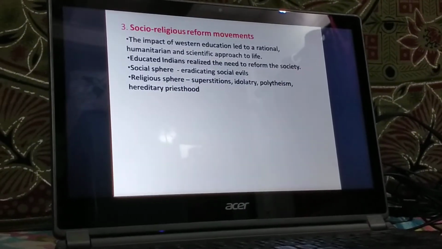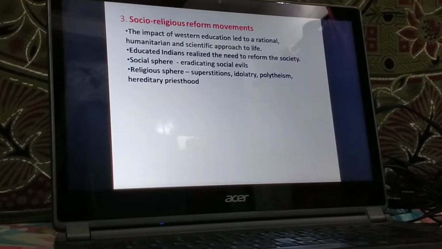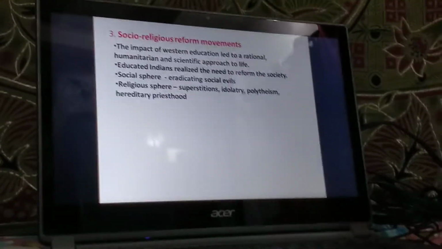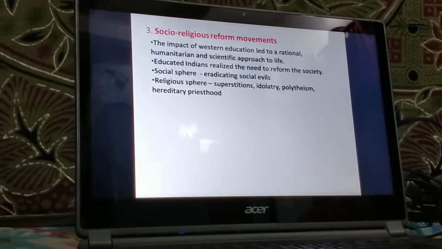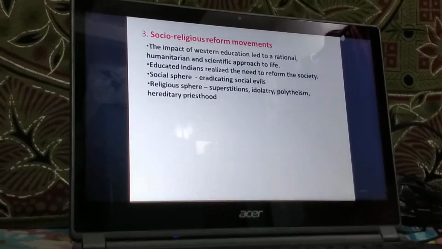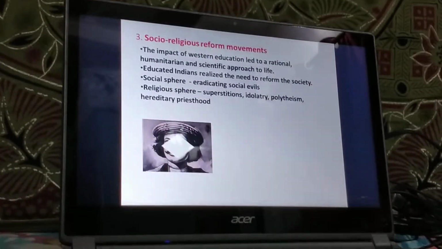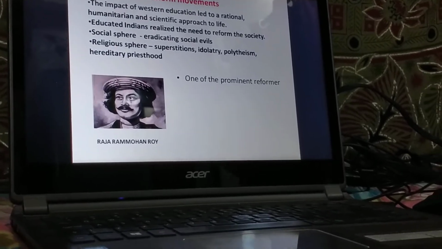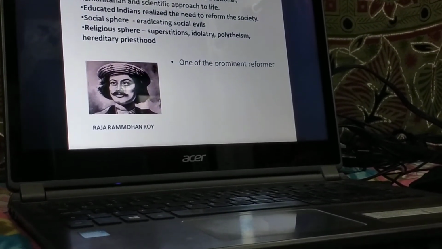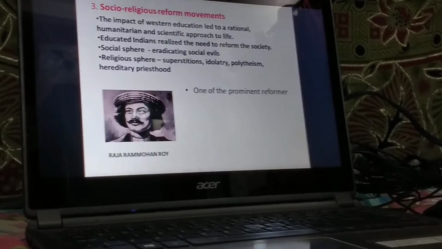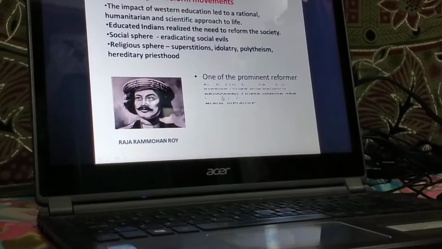Now, there were many prominent movements started under various reformers, that is Raja Ram Mohan Roy, Swami Dayanand Saraswati, Swami Vivekanand, Jyotiba Phule, etc. Out of these, we'll be learning two social reformers here. The first one is Raja Ram Mohan Roy. He was a very prominent social as well as religious reformer of the 19th century.